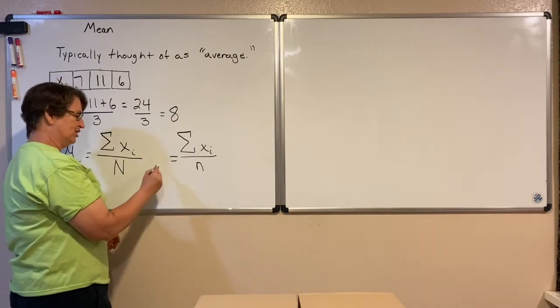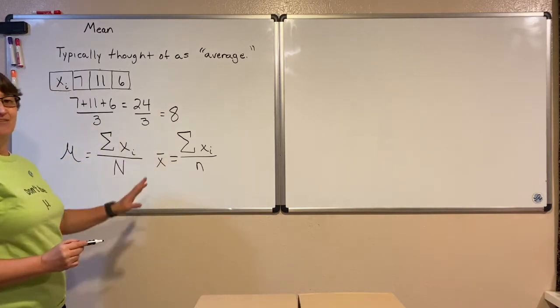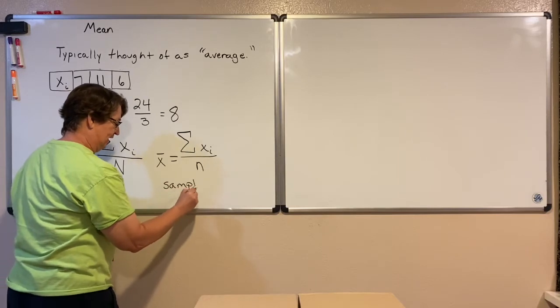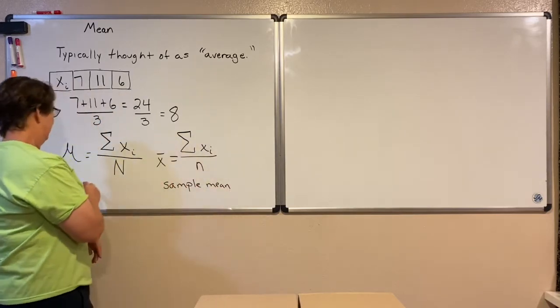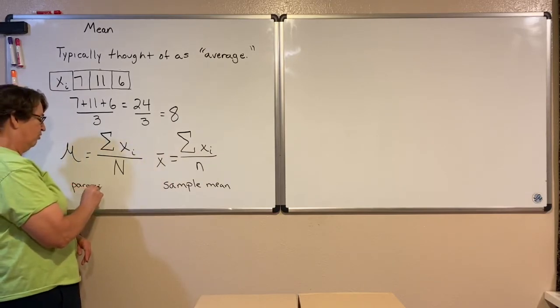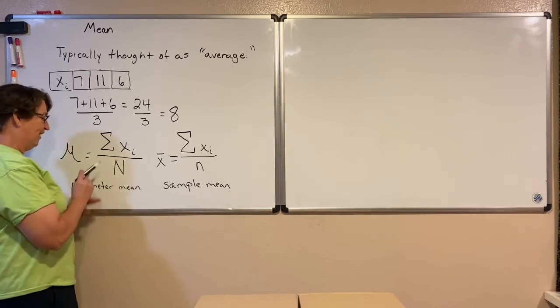It's just our notation looks different. We use X bar when we have a sample. So this is for the sample mean. So we would be finding a statistic. And this one is for the parameter mean, or the population mean. So we would be finding a parameter.